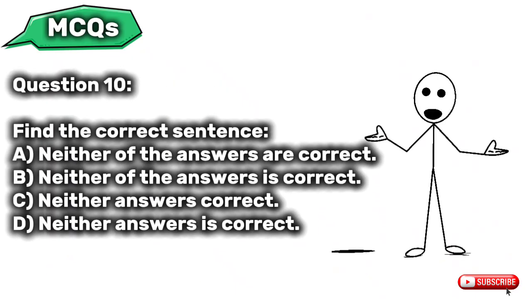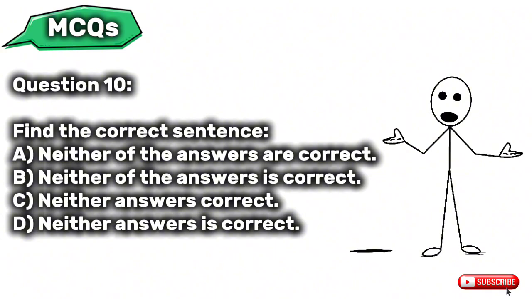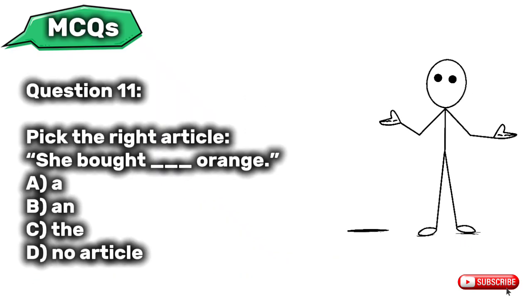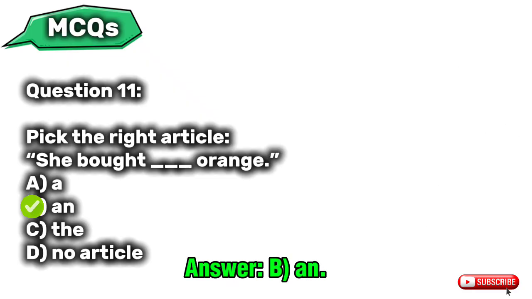Question 10. Find the correct sentence. A. Neither of the answers are correct. B. Neither of the answers is correct. C. Neither answer is correct. D. Neither answers is correct. Question 11. Pick the right article. She bought ___ orange. A. a B. an C. the D. no article.